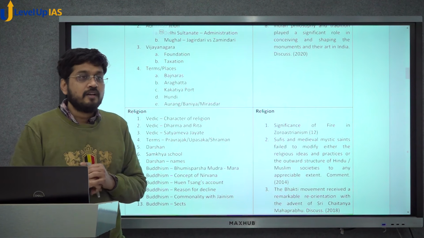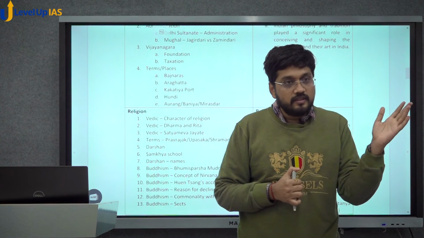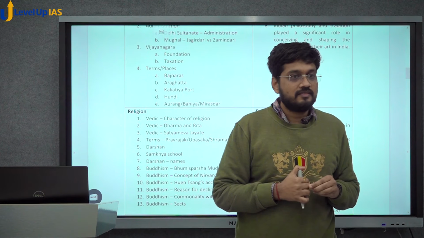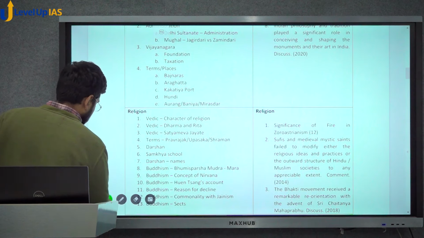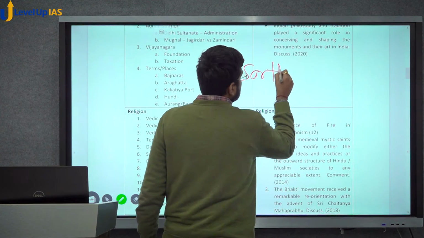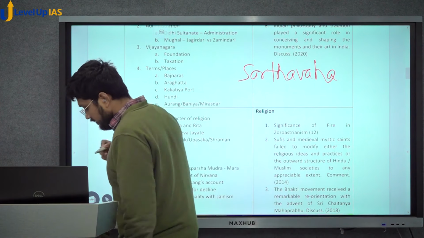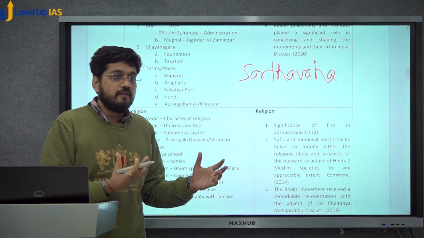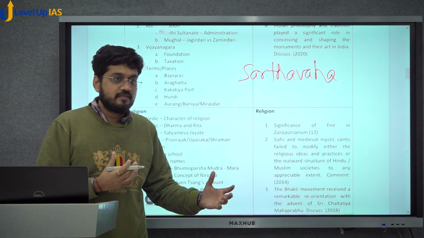What is Araghatta? Again, for Banjaras, we also have something called, in ancient India, Sarthavaha. You know Sarthavaha? This is an interesting term. So when they used to transport material from point A to point B, may it be goods, commodities, whatever, they used to go in caravans.